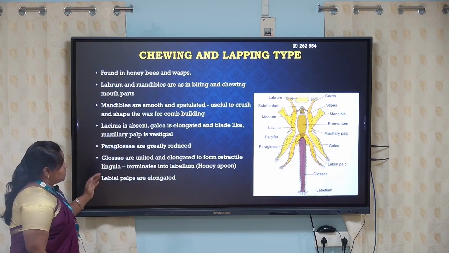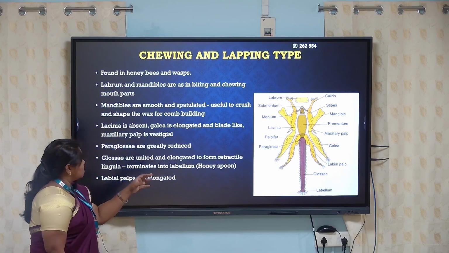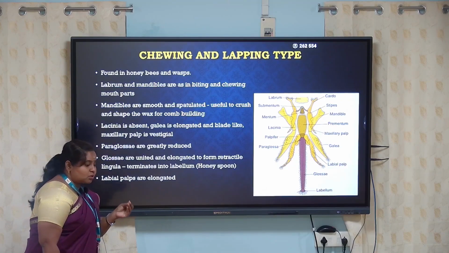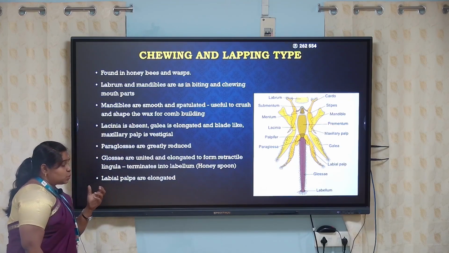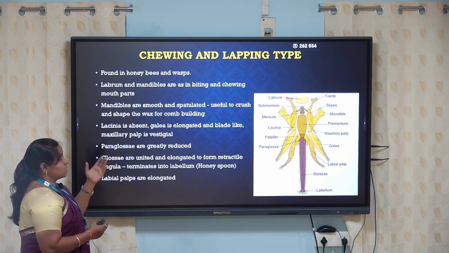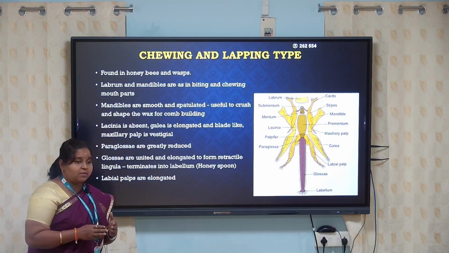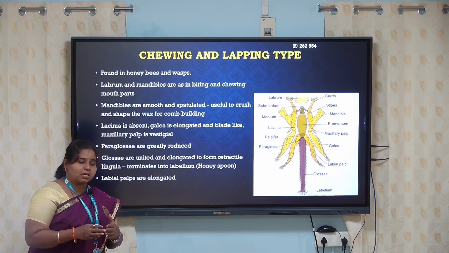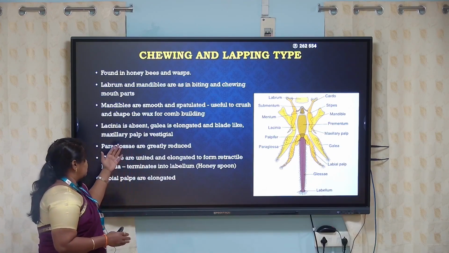But the mandibles we can see here are smooth and look like a spatula. This spatula helps to mix the wax. They can rebuild the wax, and with the help of the spatula they can construct the comb structure for their nest or the hive.